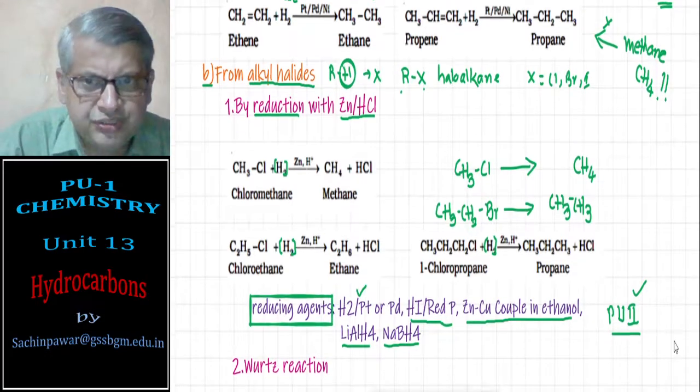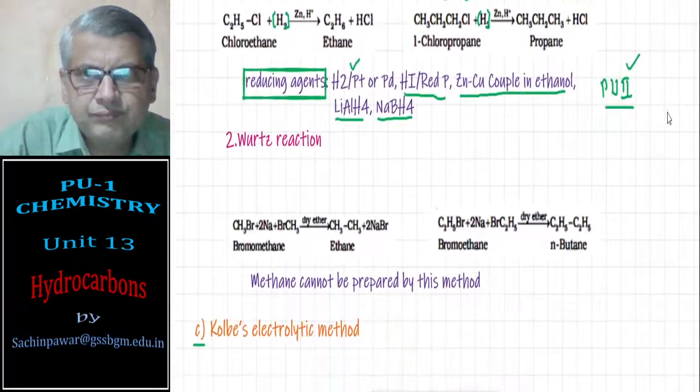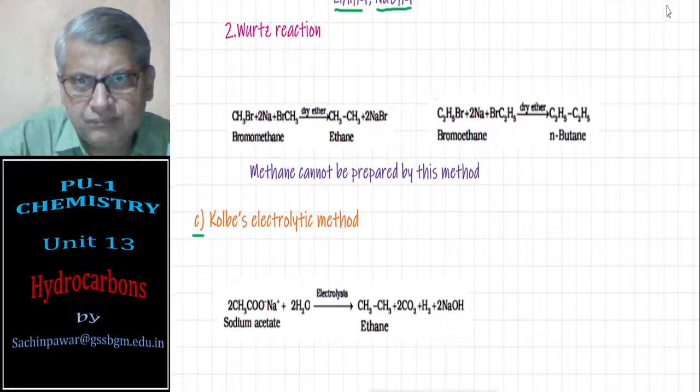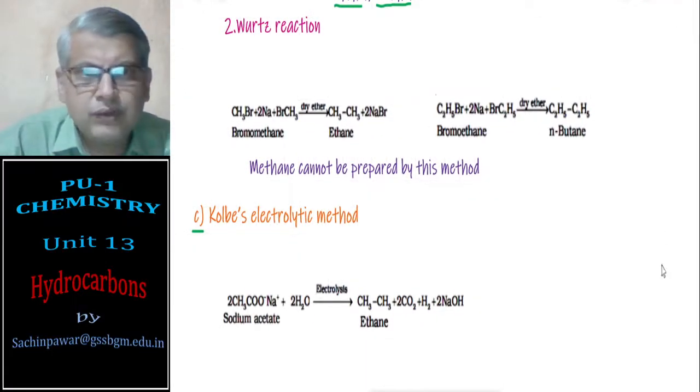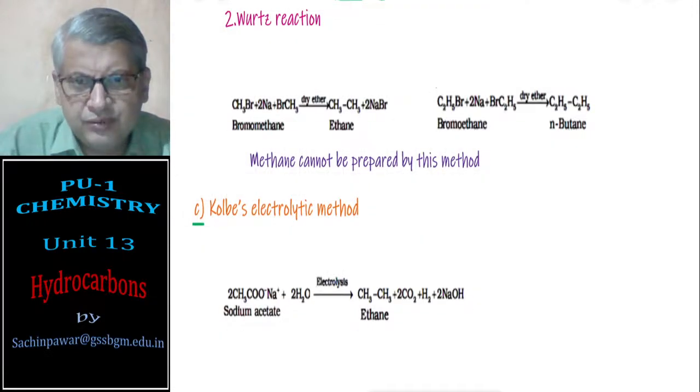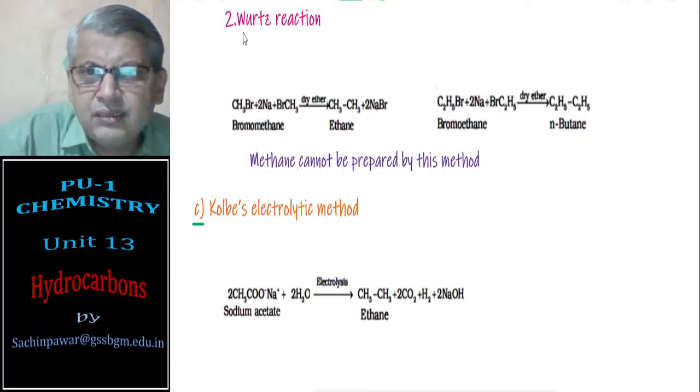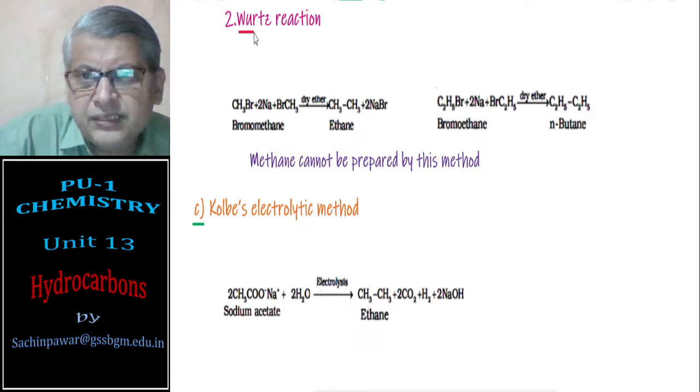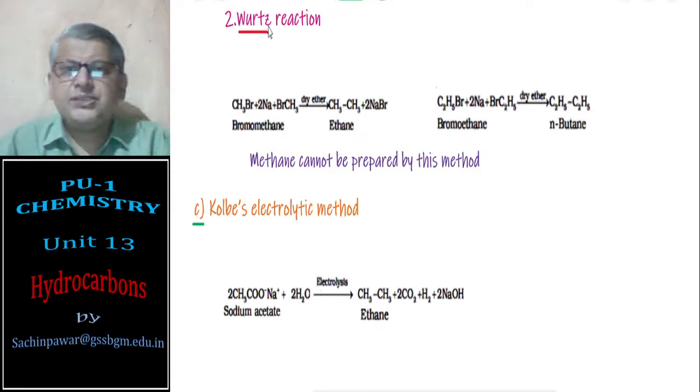Okay, so next, Wood's reaction. What is Wood's reaction? Now, Wood is the name of the chemist who discovered it.